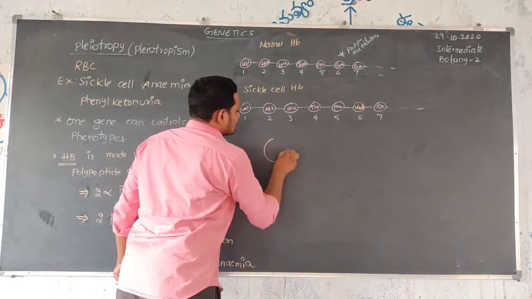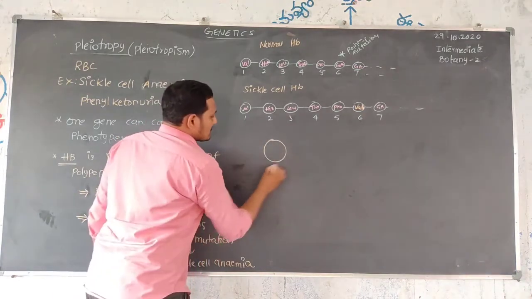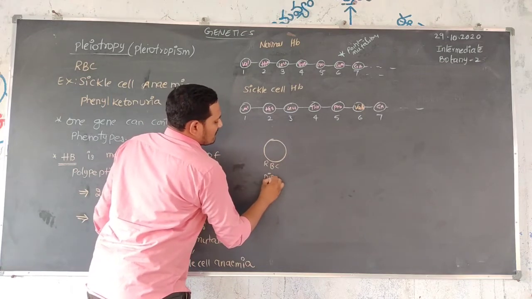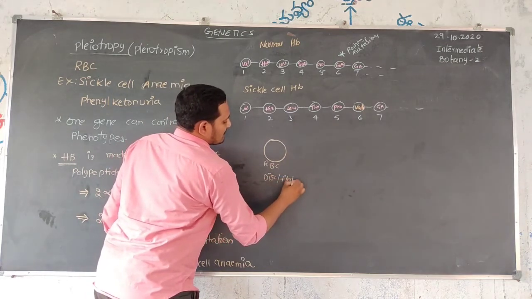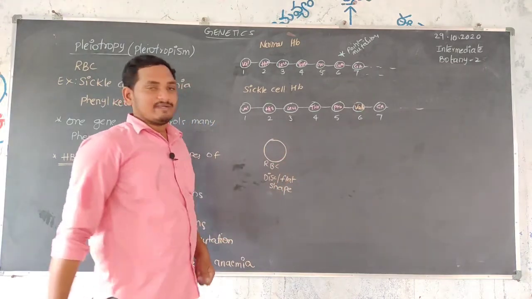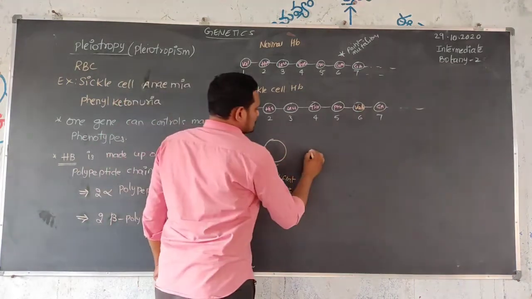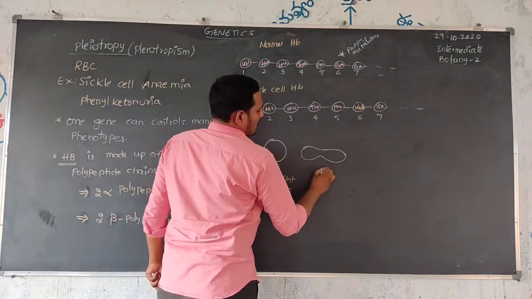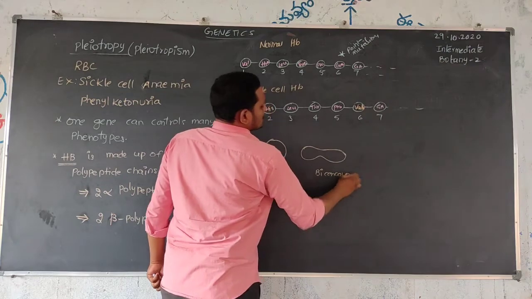The normal red blood cell shape is disc or flat shape, or sometimes a biconcave structure.